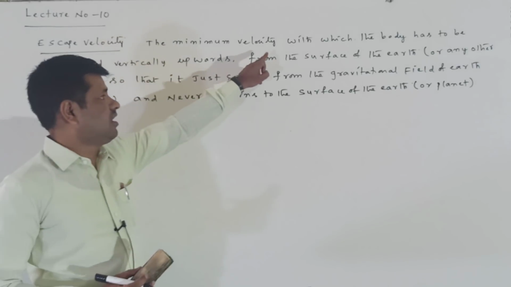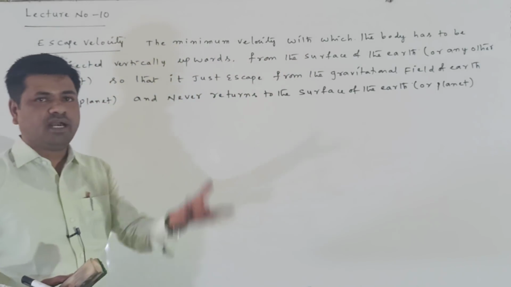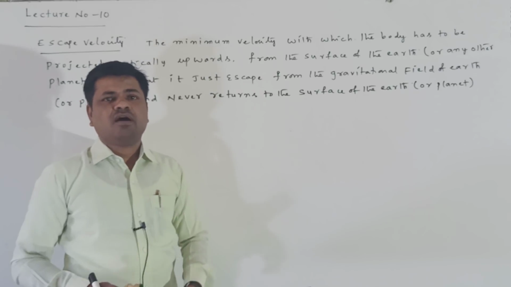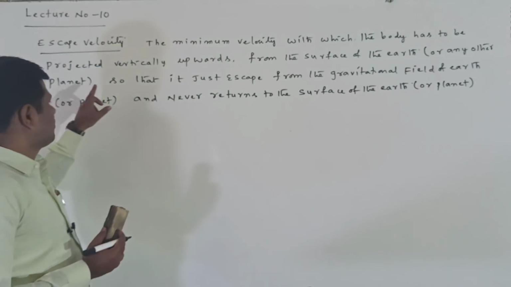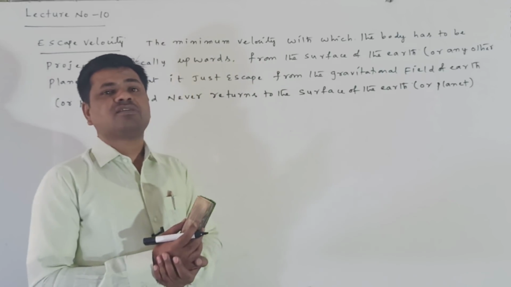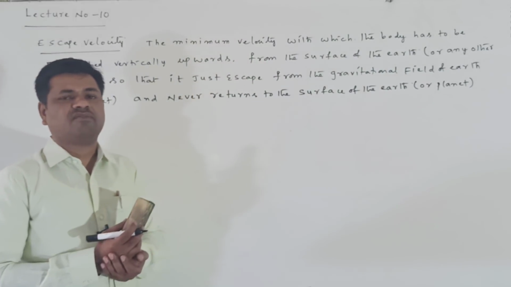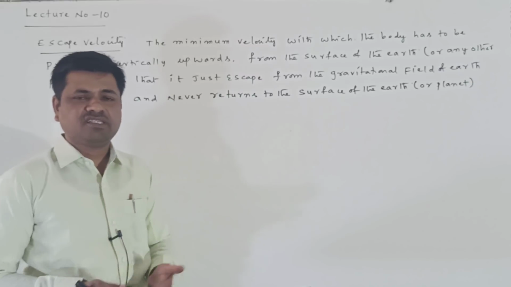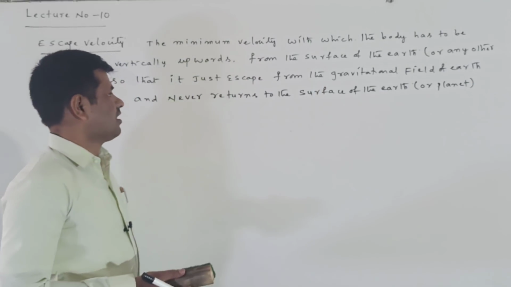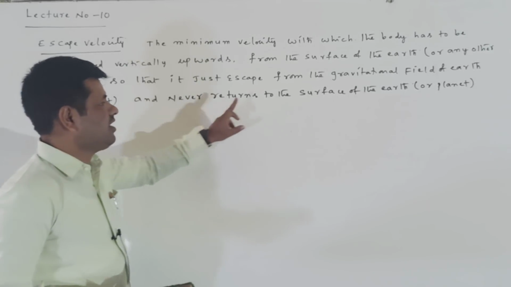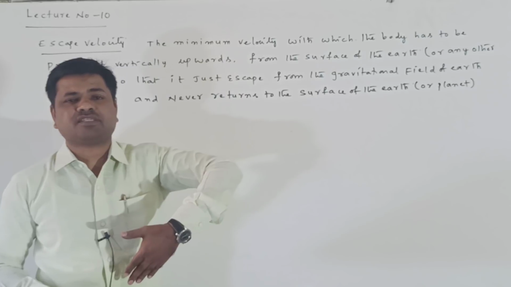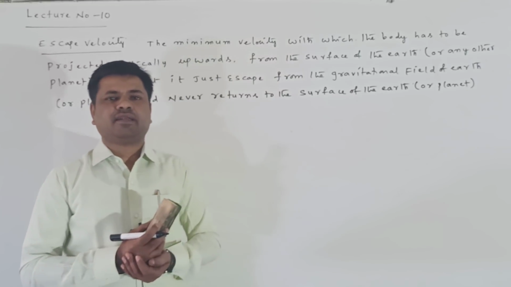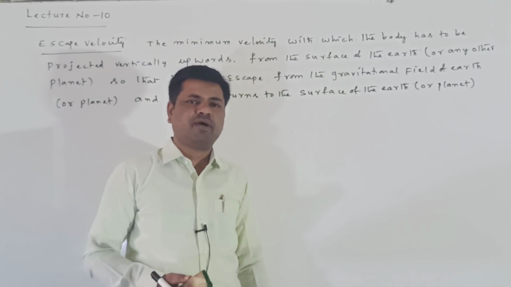The minimum velocity with which the body has to be projected vertically upwards from the surface of the Earth or planet, so that it just escapes from the gravitational field of Earth. It just escapes from the gravitational field of Earth means the gravitational field is not acting on this body, and it goes to infinite distance. Never returns to the surface of the Earth means it does not come back. Why does it not come back? Because the gravitational field is not acting on this body. When the gravitational field is acting, the body comes back to the surface of the Earth.